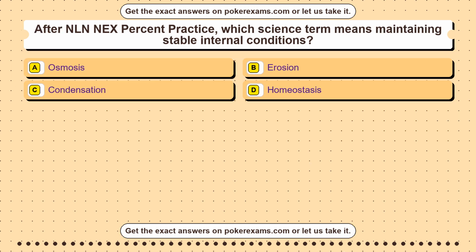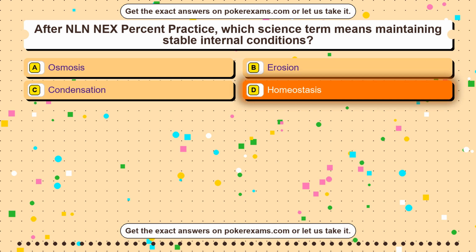Question 6. After Get Online Practice Test, which value is 40% of 50? Option A, 40. Option B, 45. Option C, 90. Option D, 20. The correct answer is option D.